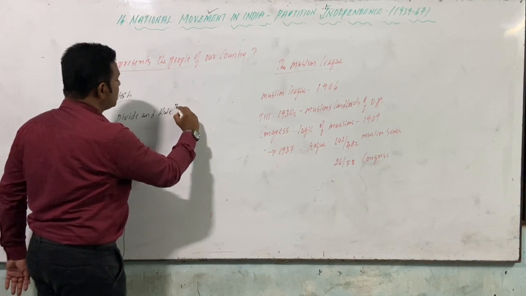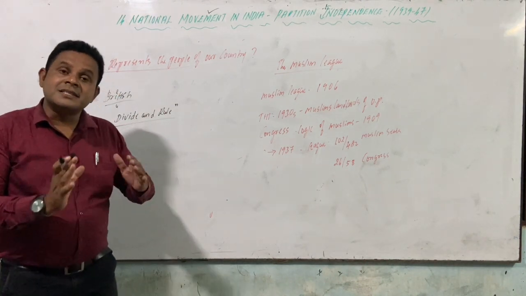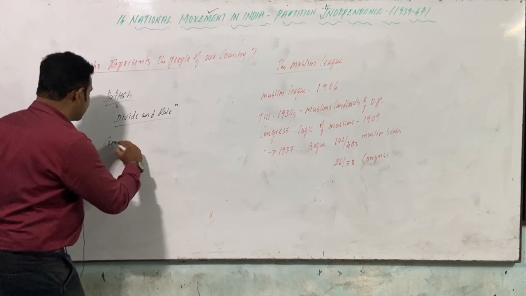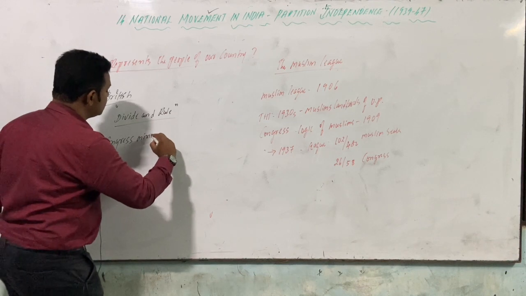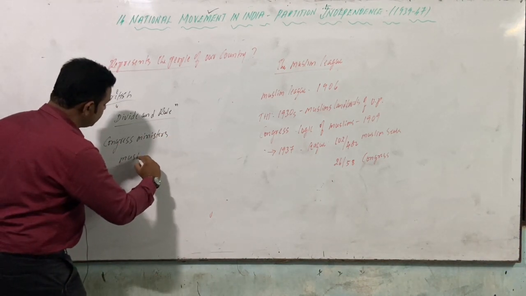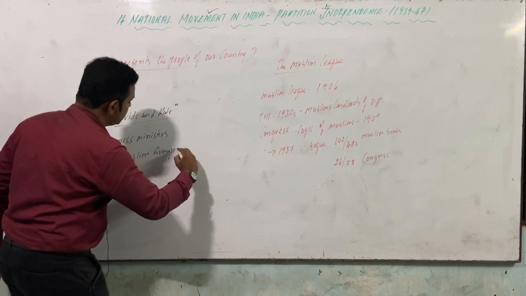Divide and rule is the policy of the Britishers. This is the time they were eagerly waiting for. The same thing happened over here. So what was the intention here? It means giving less priority to the Congress ministers and encouraging the Muslim group of people, the Muslims.